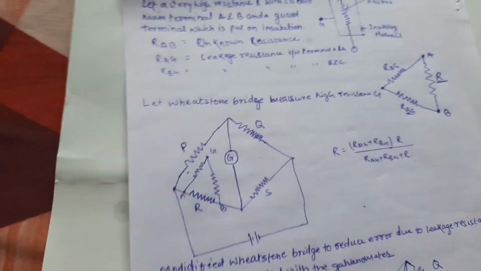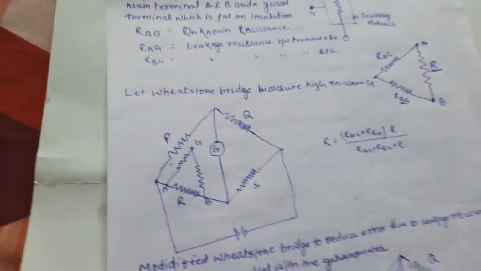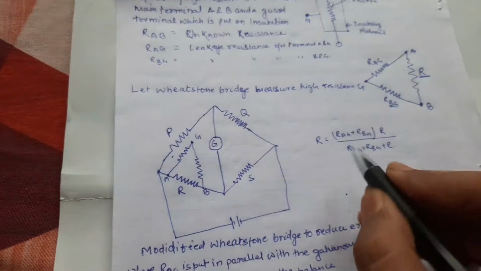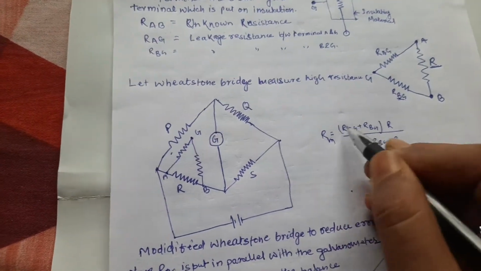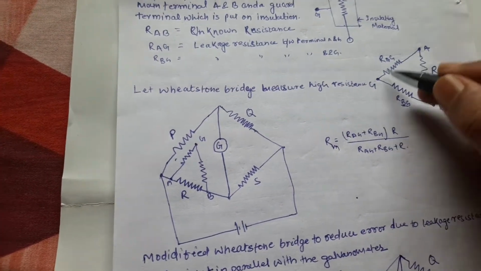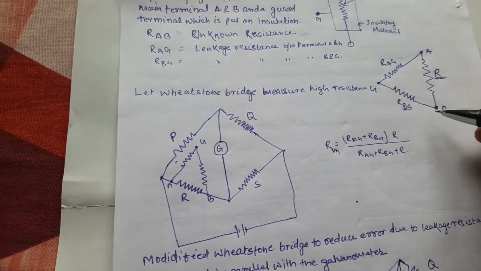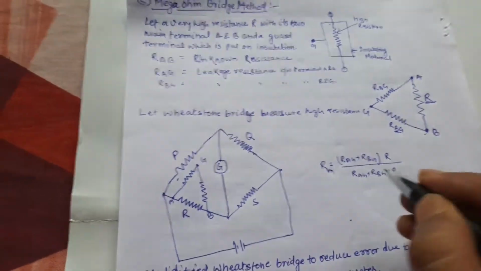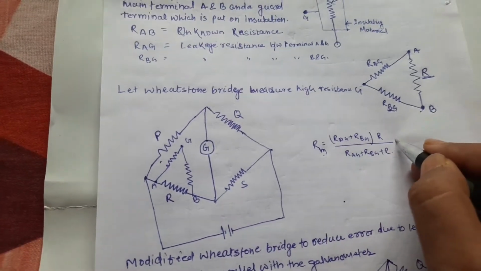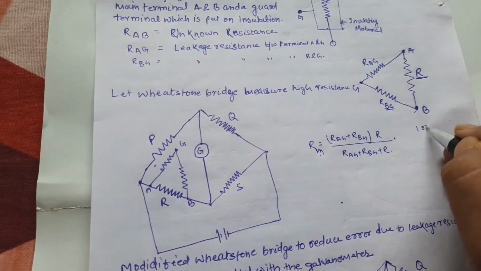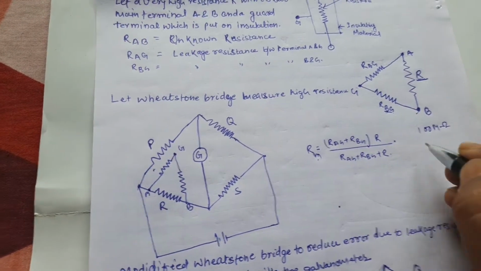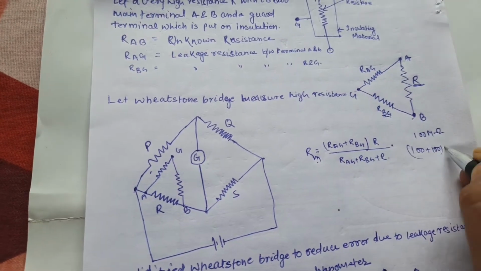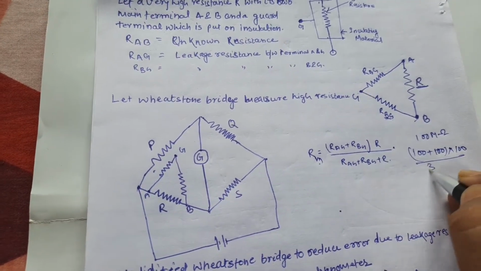So if you measure the resistance at a particular condition, then R measured is equal to this, because RBG and RAG are in series and that is in parallel with the measuring resistance. Suppose all are 100 mega ohm, so 100 mega ohm plus 100 mega ohm, into 100 mega ohm, by 300 mega ohm.